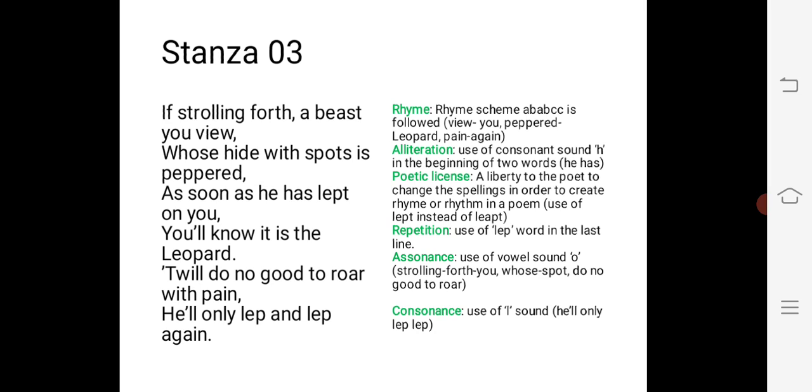You will know, this is the way how to know that this is a leopard, and this leopard will do no good to roar with pain. This leopard will never roar, he will only jump and jump. Leap and leap here means jump and jump again. So this is the characteristic, this is the way how to identify the third wild animal, that is leopard.